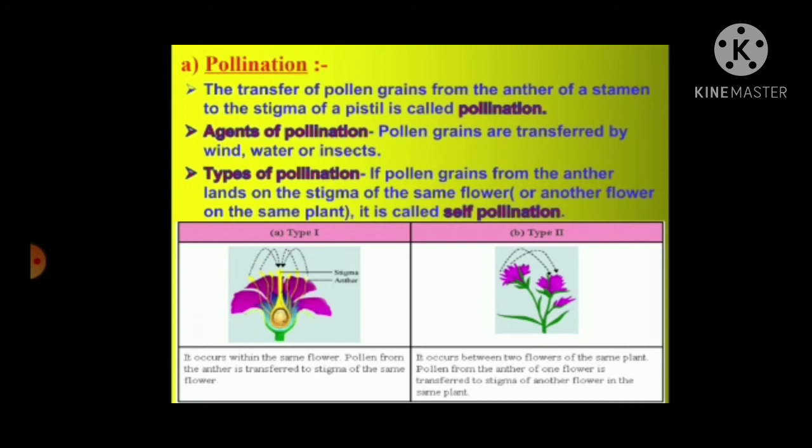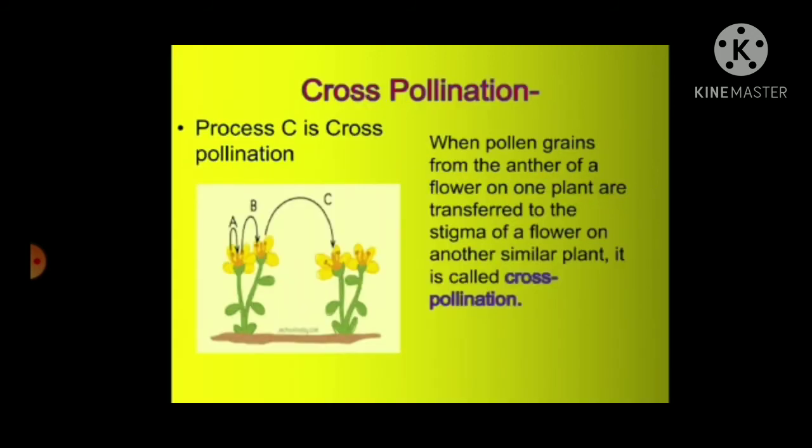If pollen grains from the anther land on the stigma of the same flower or another flower of the same plant, it is known as self-pollination. Cross-pollination: when pollen grains from the anther of a flower on one plant are transferred to the stigma of a flower on another similar plant, it is called cross-pollination.